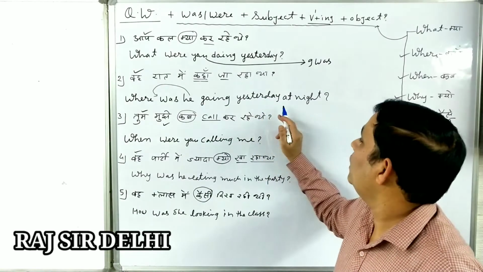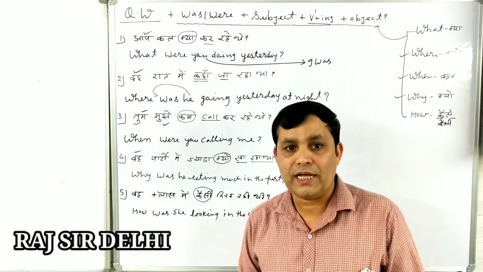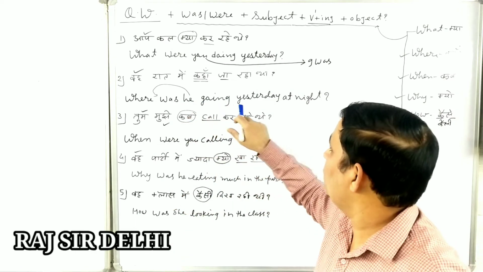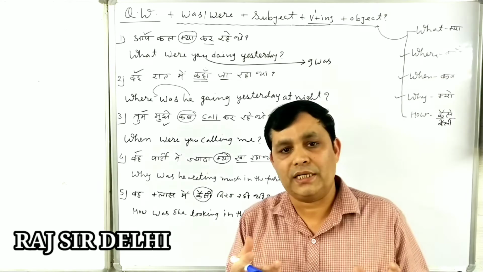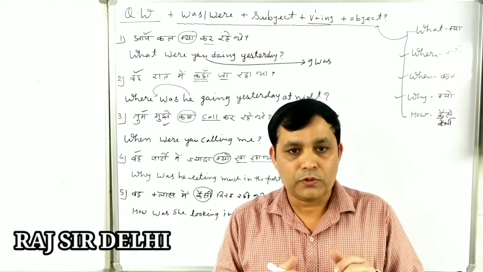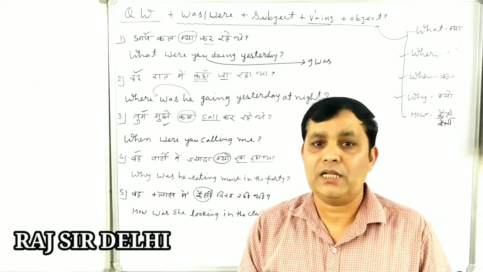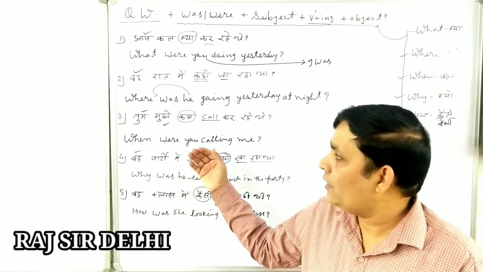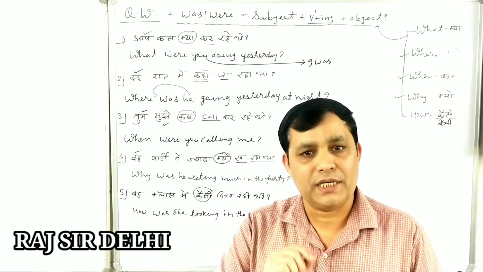So he was going to temple yesterday night. You can also say he was going to temple yesterday at night. Again, where was he going yesterday night? He was going to attend the meeting yesterday night.